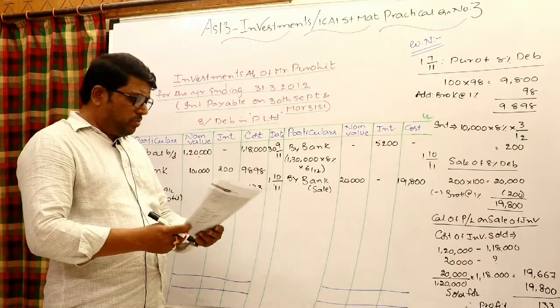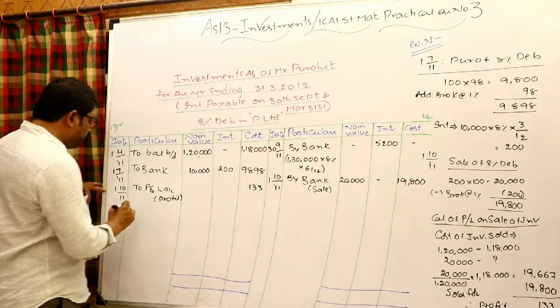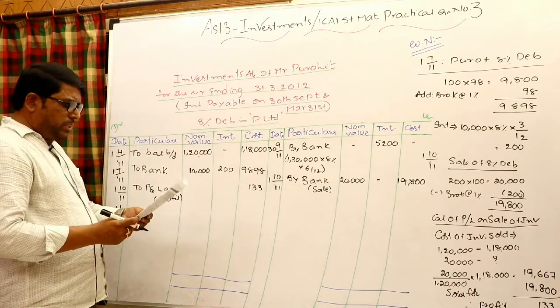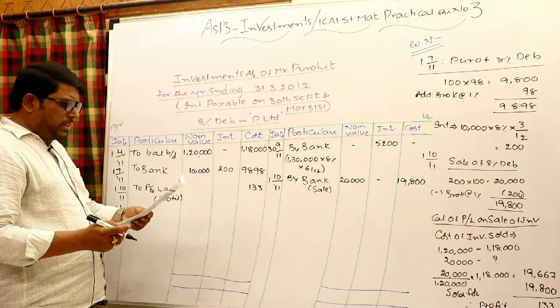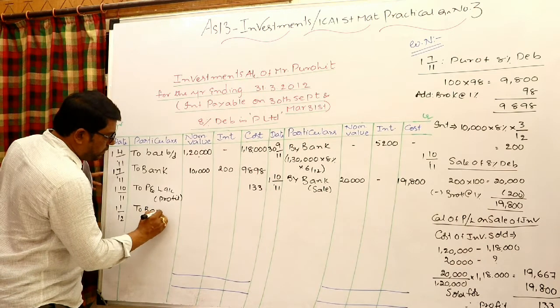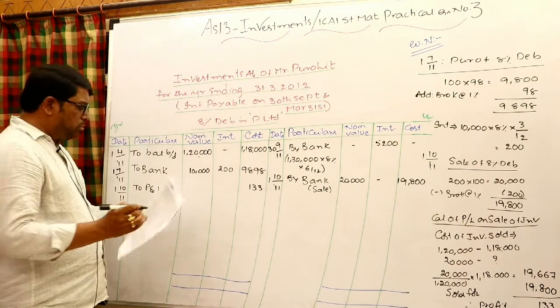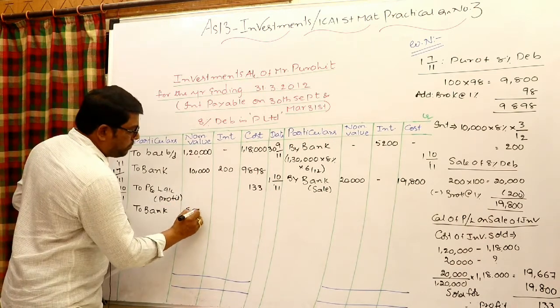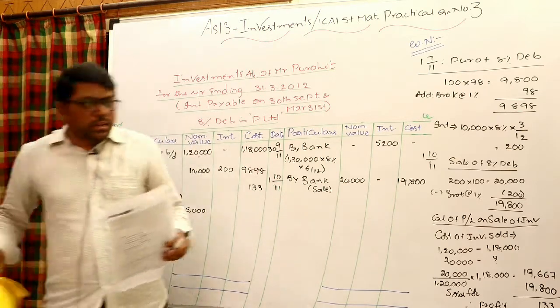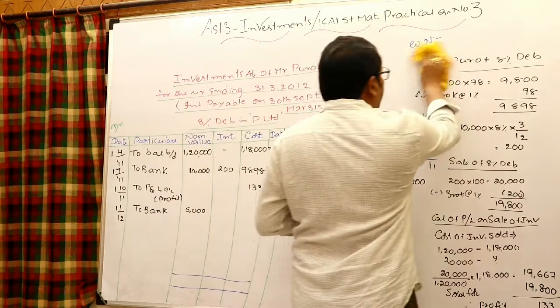Again what happened? 1/1/2012, again a purchase has taken place. Purchase of 50 debentures at 98, cum interest. Investments to bank. Obviously 50 into 100, 5,000. Again let us go to the working notes.